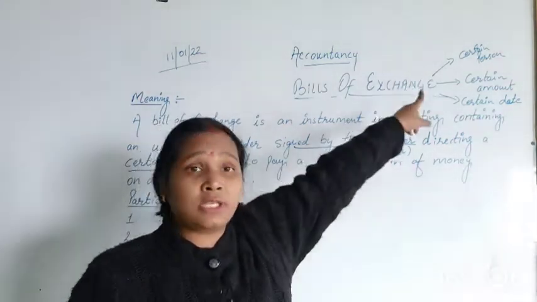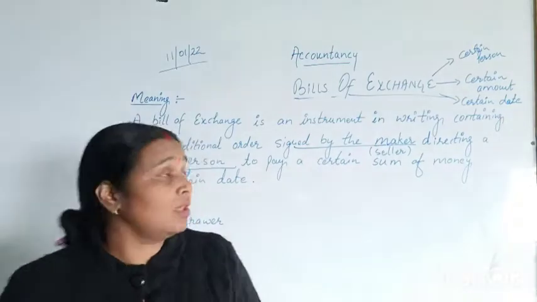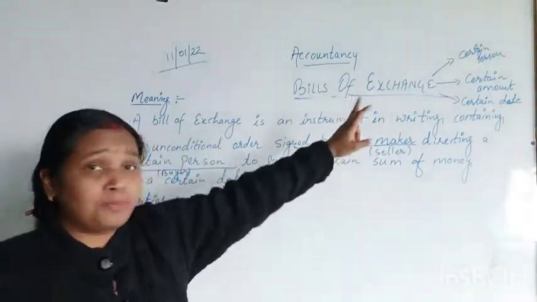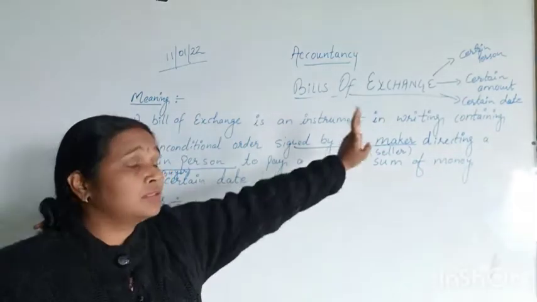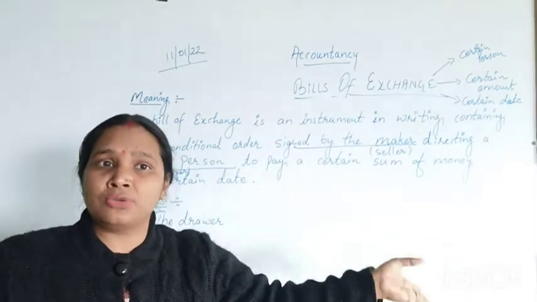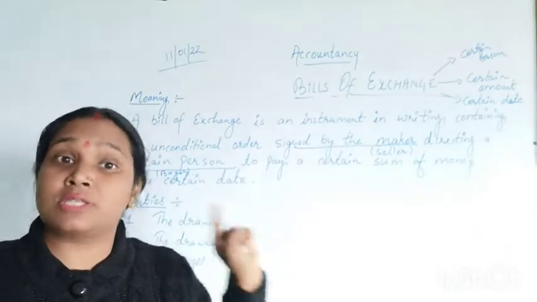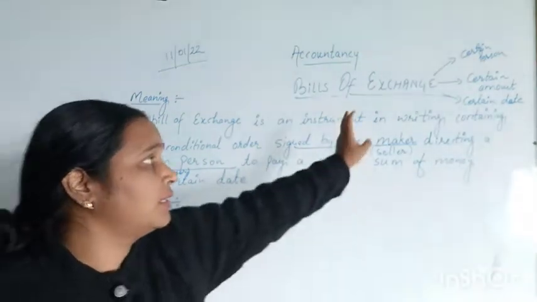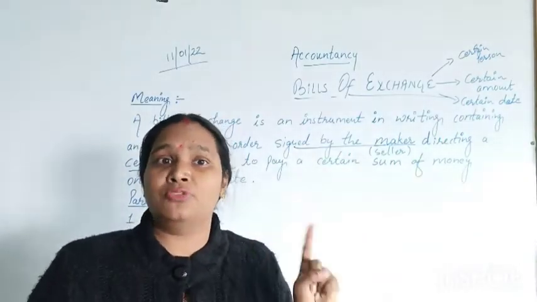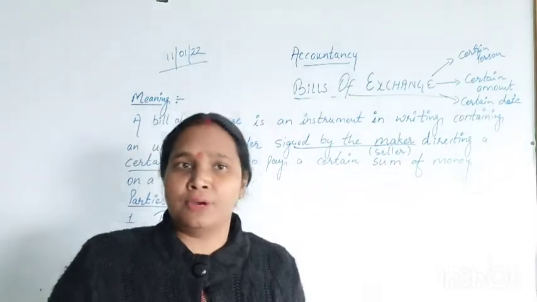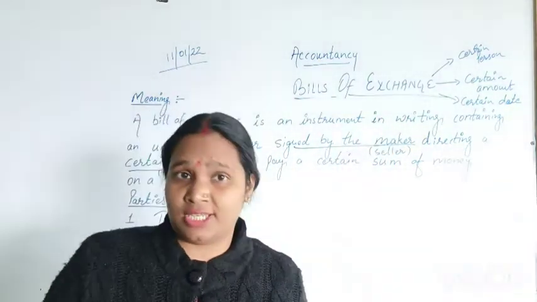Okay, so three major things which we must have in a bill of exchange. There should be a certain person whose name would be written in that document. There should be a certain amount, the specific amount he has to pay to the seller, and a specific date on which he has to pay the amount. All three things should be mentioned in a bill of exchange.